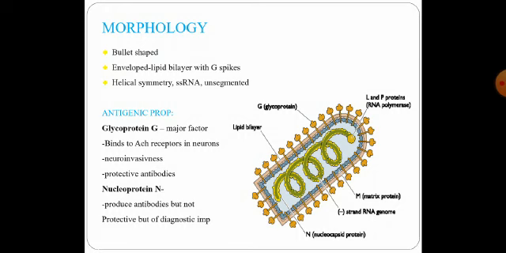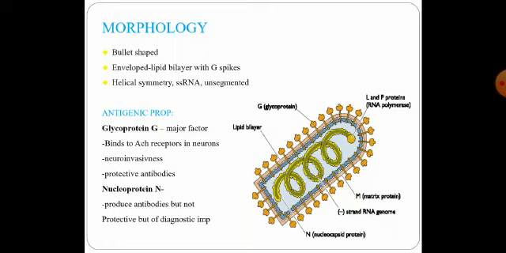The envelope is lipid in nature, containing a bilayer covered with transmembrane glycoprotein spikes, represented by the capital letter G, which stands for the glycoprotein spikes. The nucleocapsid shows classical helical symmetry, which contains the negative-sense, single-stranded RNA, which is unsegmented.